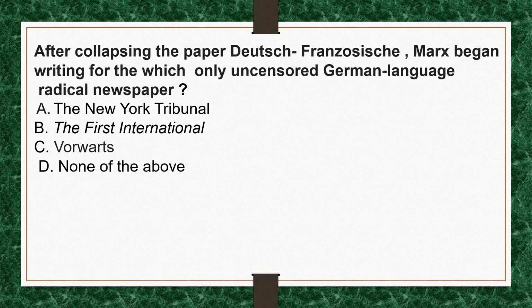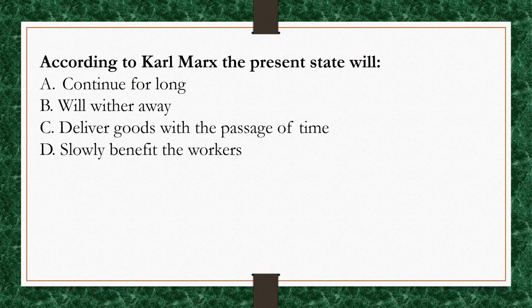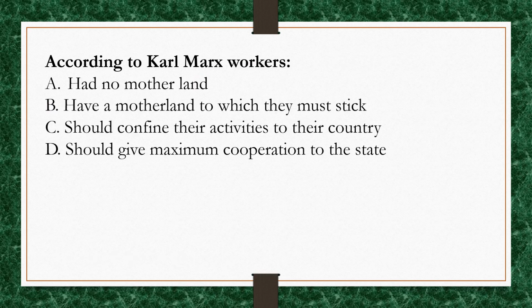A and B. After collapsing the paper Deutsche Französische, Marx began writing for the only uncensored German language radical newspaper. The correct option for this question is option C, Forwards. According to Karl Marx, the present state will wither away. Option B is the correct option. According to Karl Marx, workers had no motherland. Option A is the correct option.